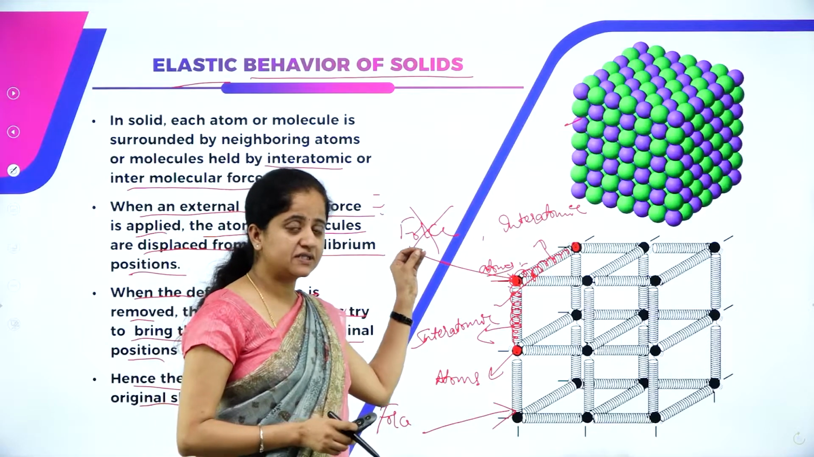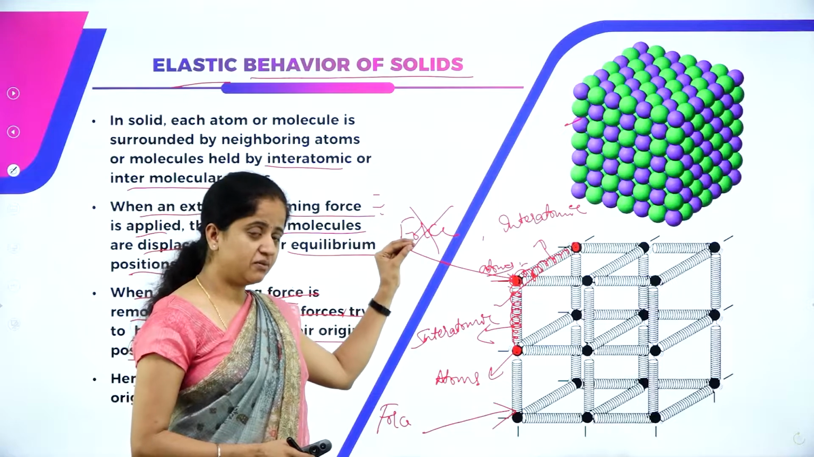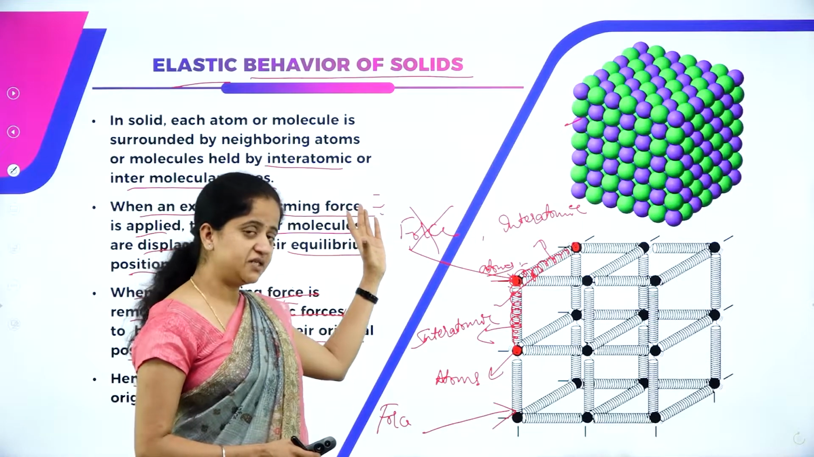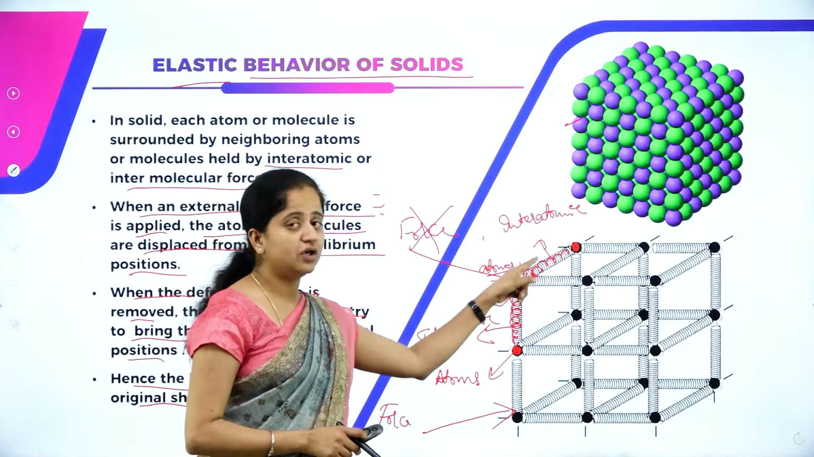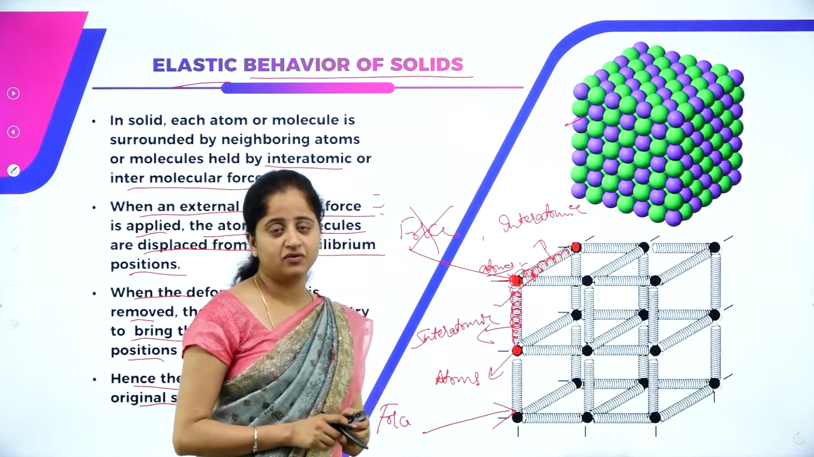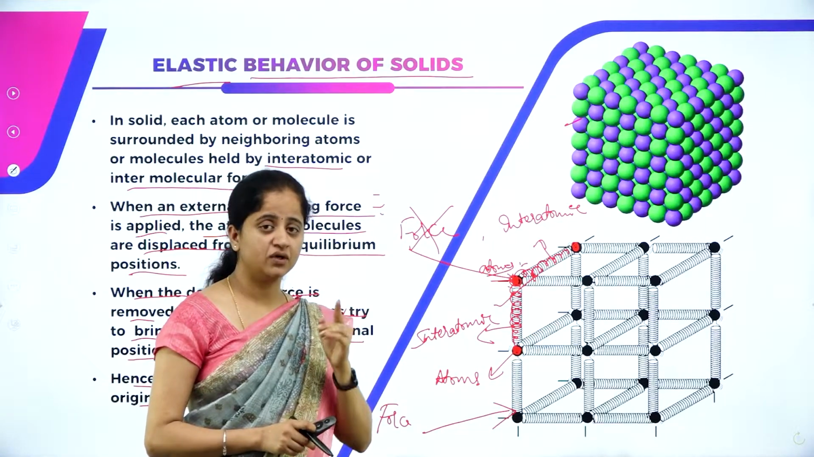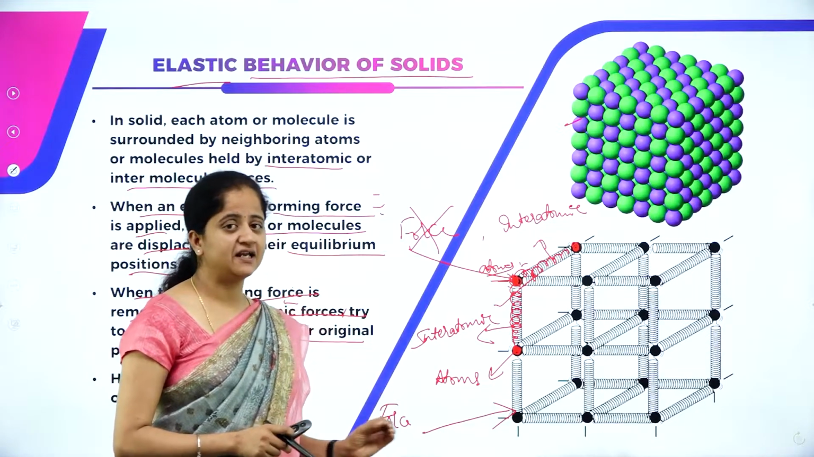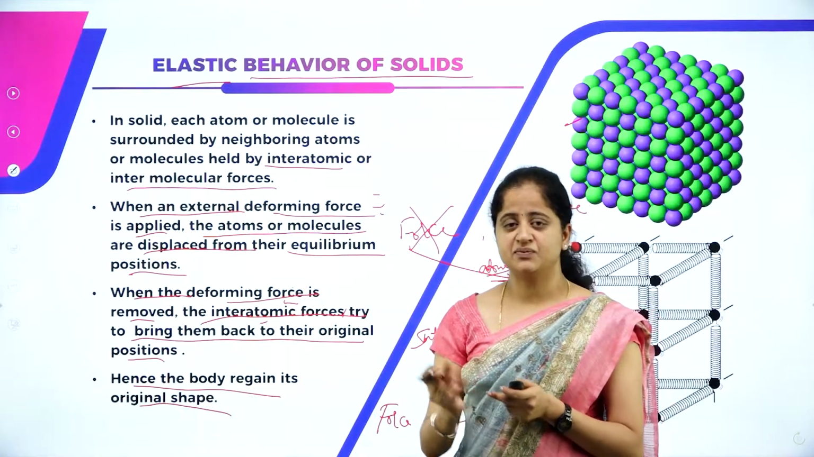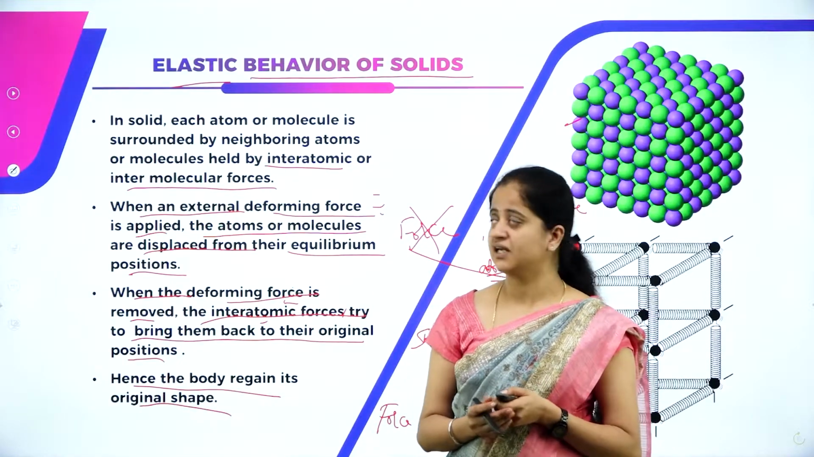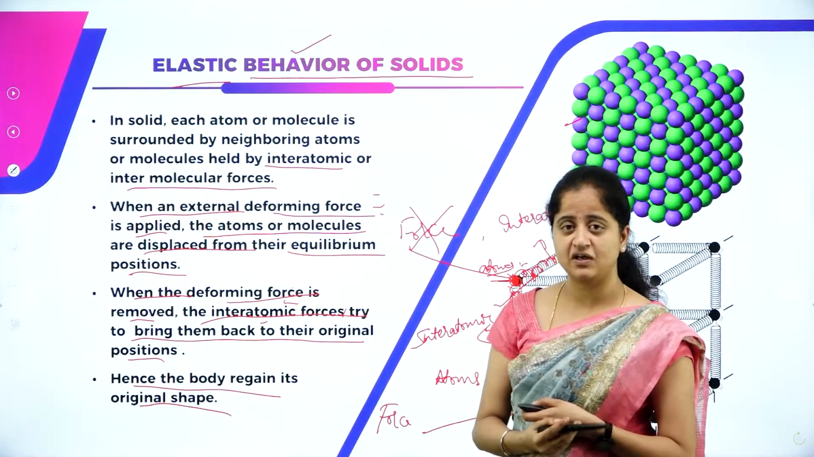If the deforming force is applied, the object will change its shape. If the deforming force is removed, the object will regain its original shape. That is due to intermolecular or interatomic forces. Because the interatomic forces bring back the atoms to their original positions, the material regains its original shape. Those materials which regain their original shape or structure are called elastic materials. So, this is what the elastic behavior of solids says.